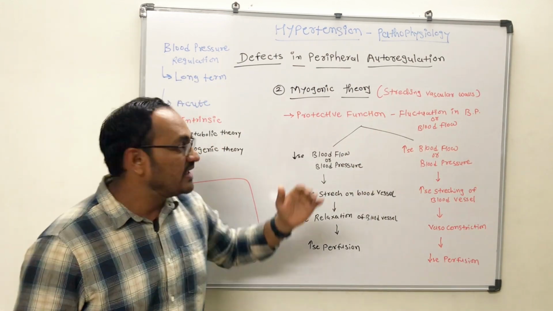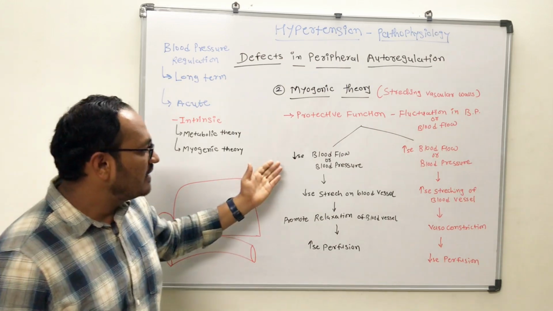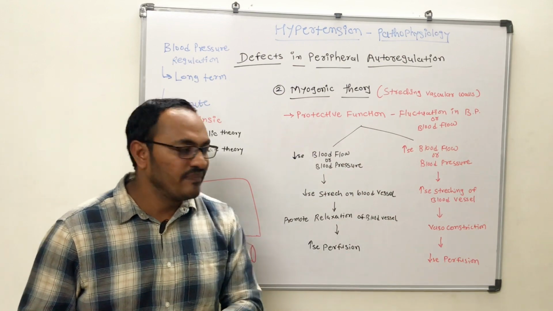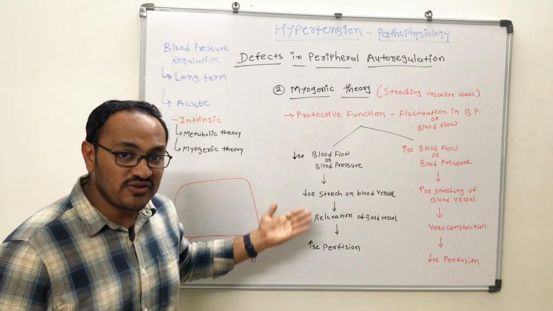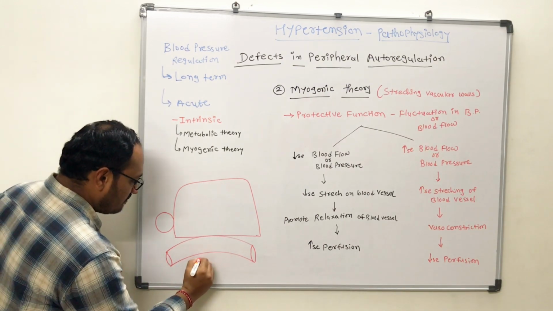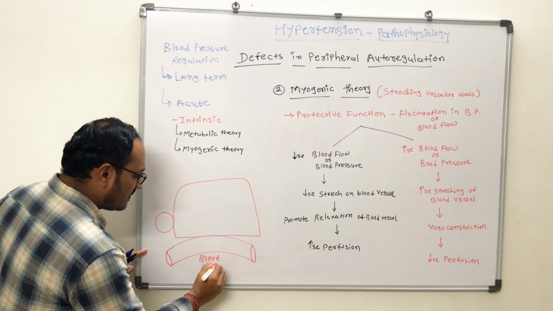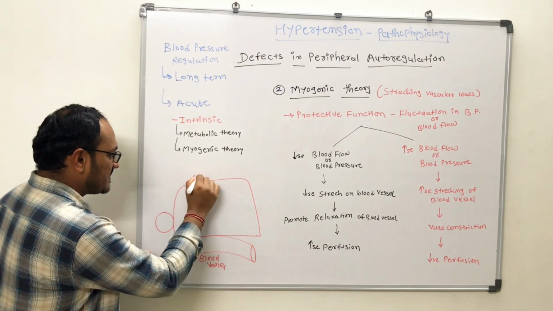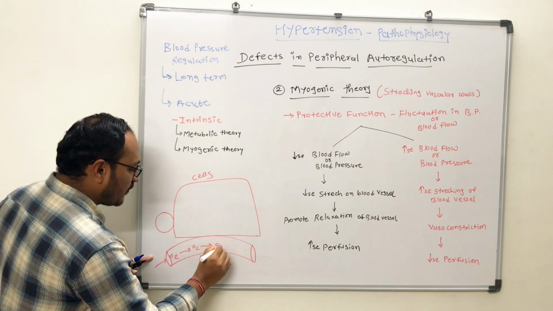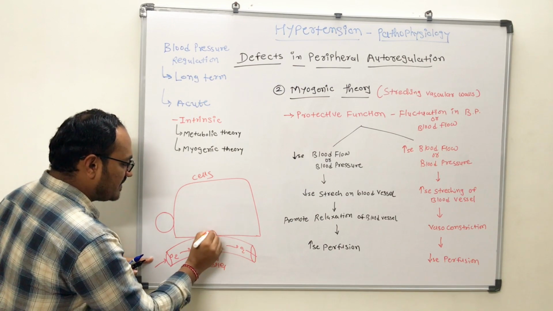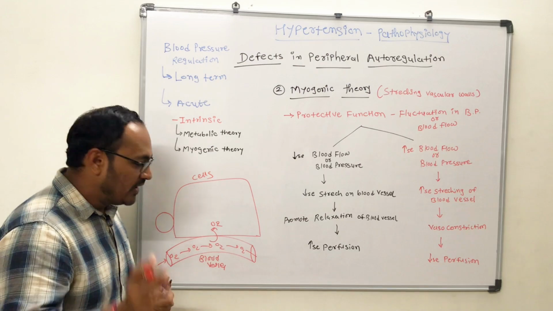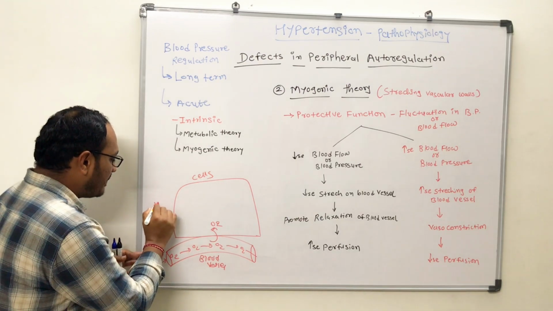So let's understand, as per the myogenic theory, when there is a decrease in the blood flow or blood pressure in a certain part of the body, there will be a decrease in the stretch on the blood vessel. Say, for example, this is a blood vessel which is supplying oxygen to the cells, right? So when this oxygenated blood is flowing through this vessel, oxygen is supplied to the cells for aerobic metabolism.